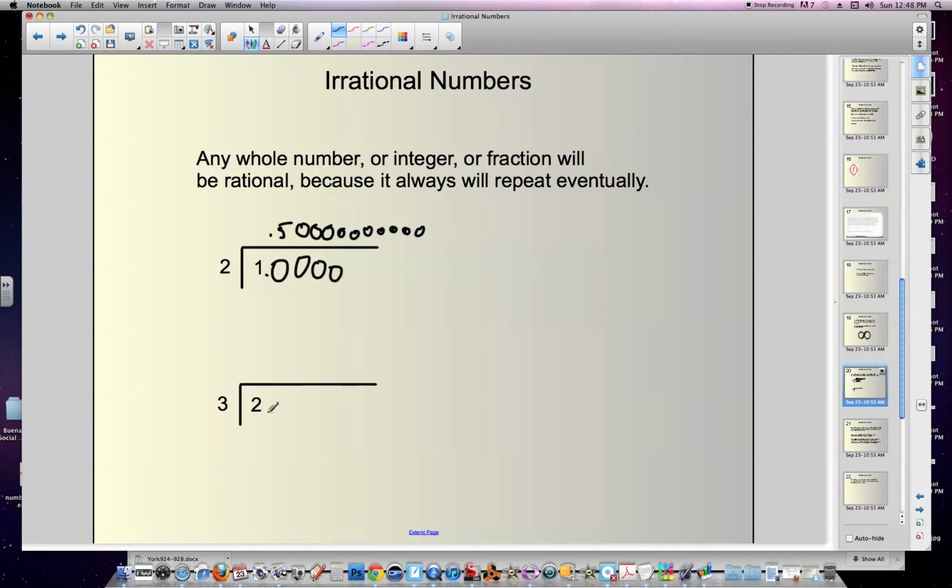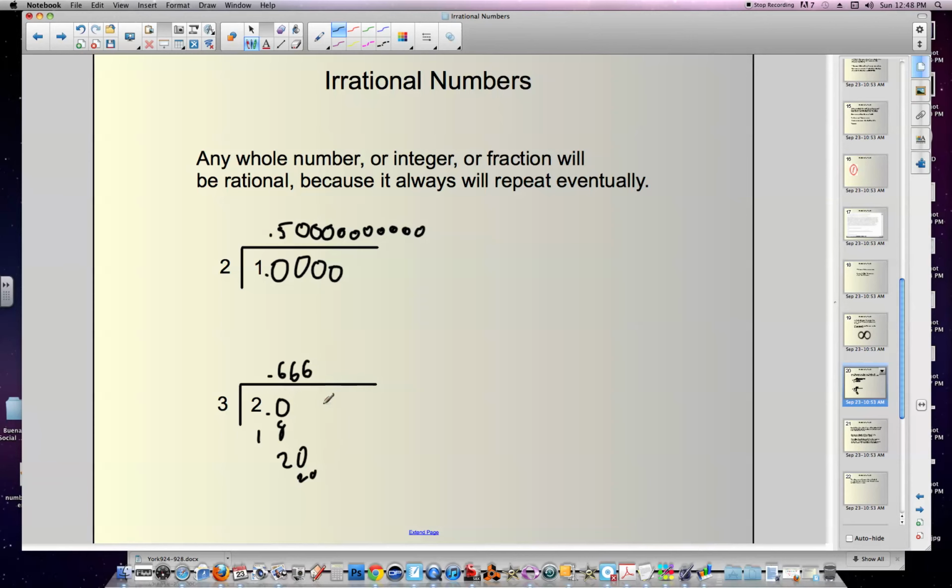Well, it won't go into 2. Let's go over to our tens place, right? So how many times will it go into 20? Well, it goes into 20 6 times. 18, a remainder of 2. How many times will it go into 20? 6 times, remainder of 2. How many times will it go into 20?